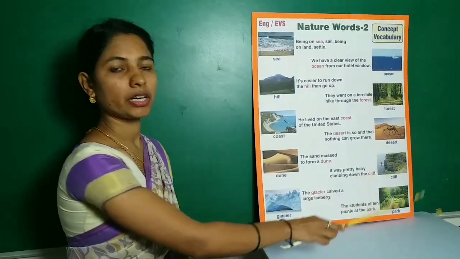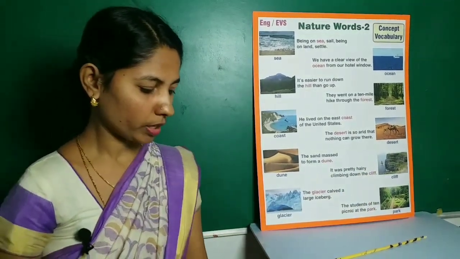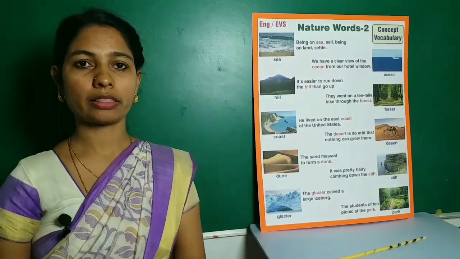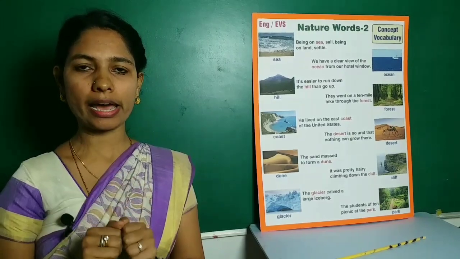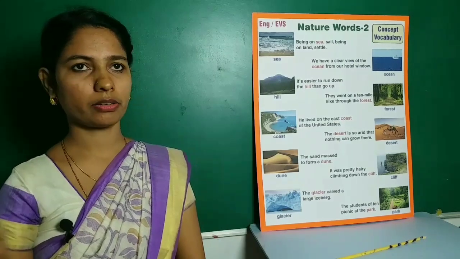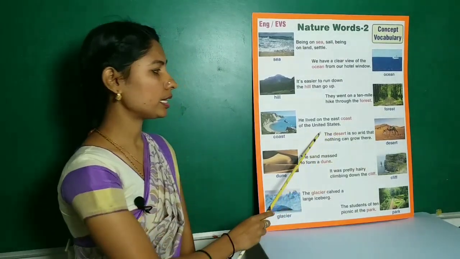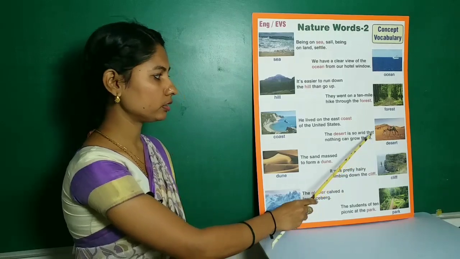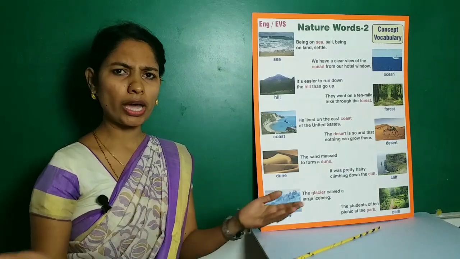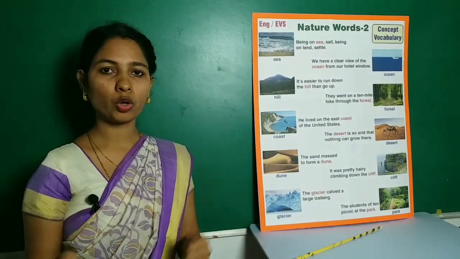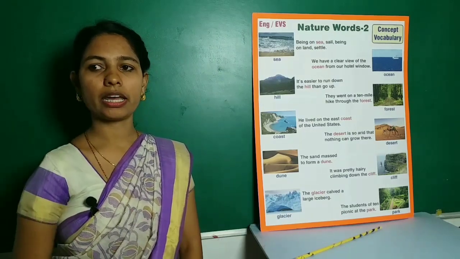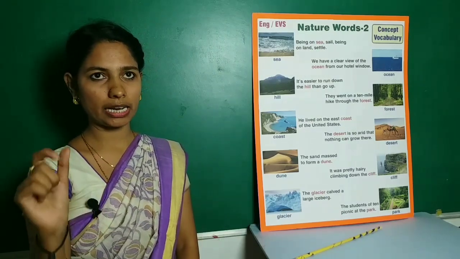Next, desert. Desert means a large area of land usually covered with sand that is very hot and has very little water and very few plants. Example, the desert is so arid that nothing can grow there. Arid means very dry.